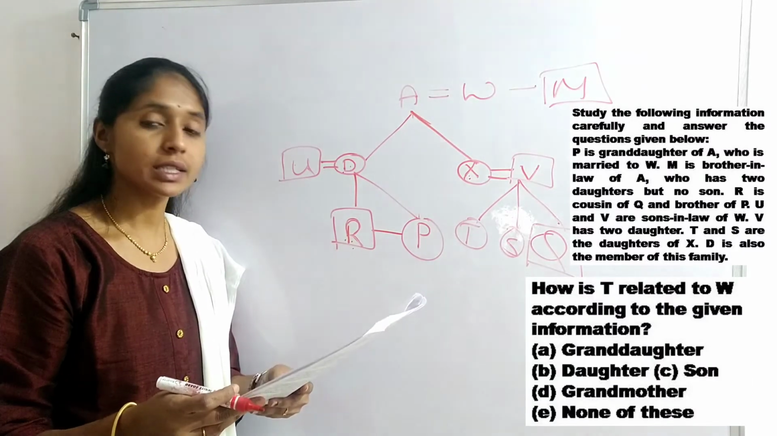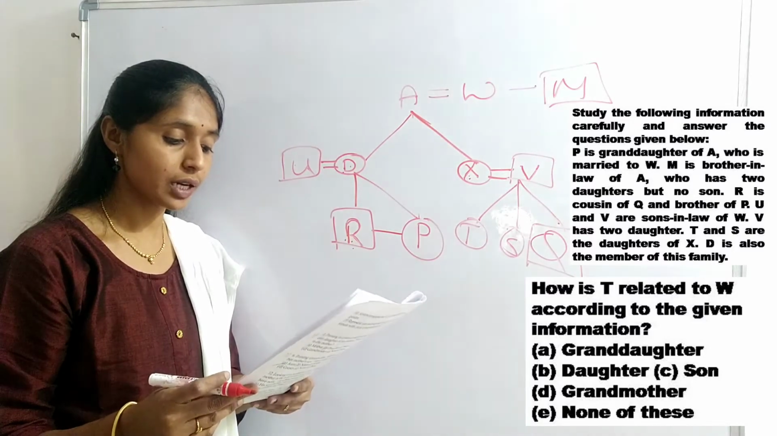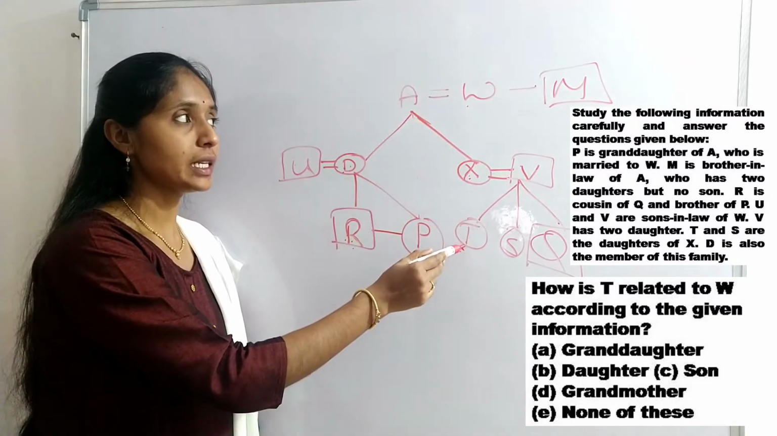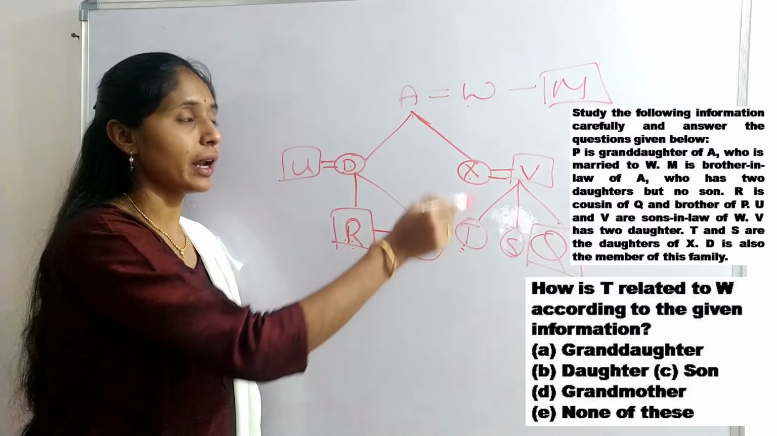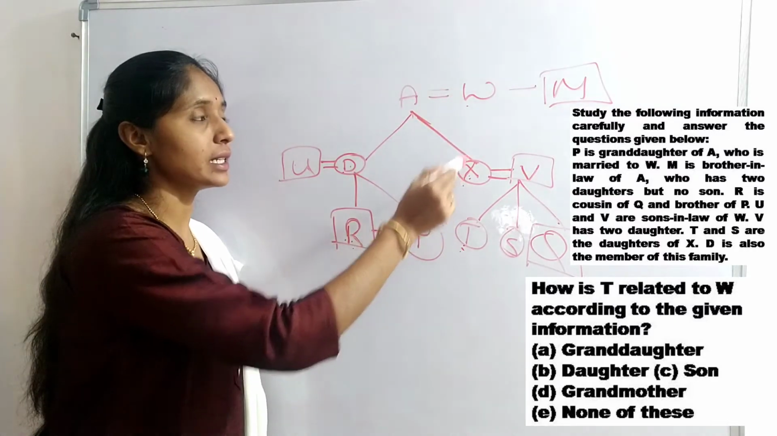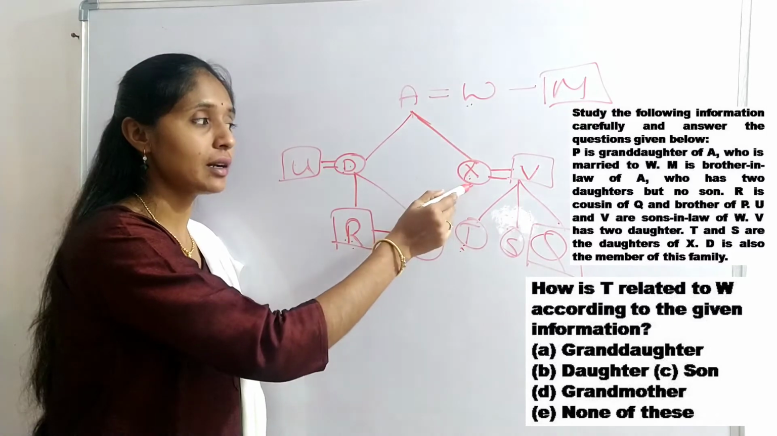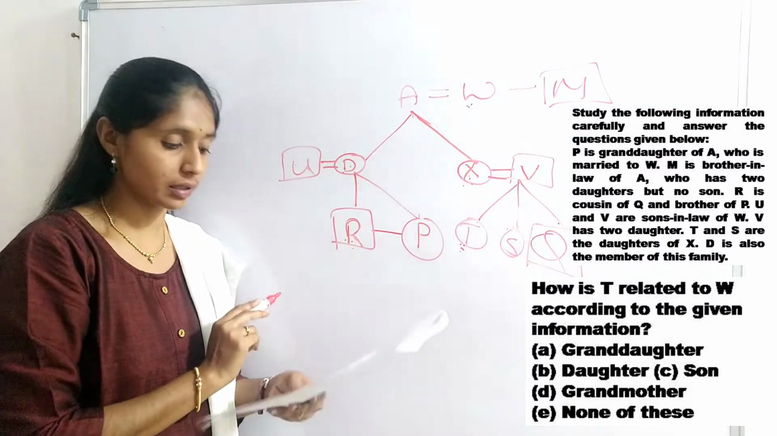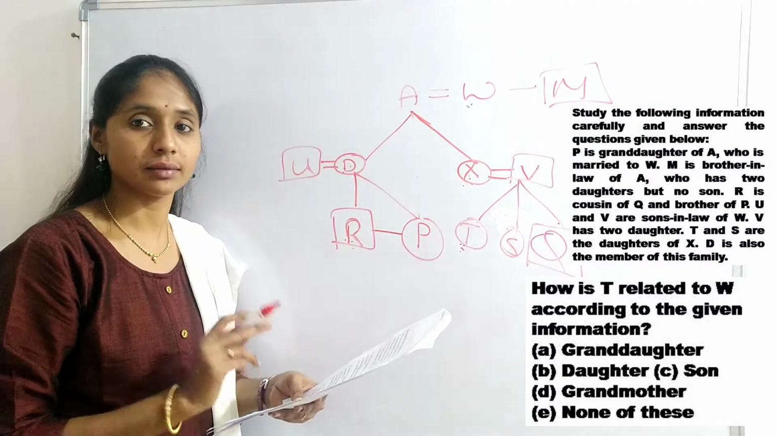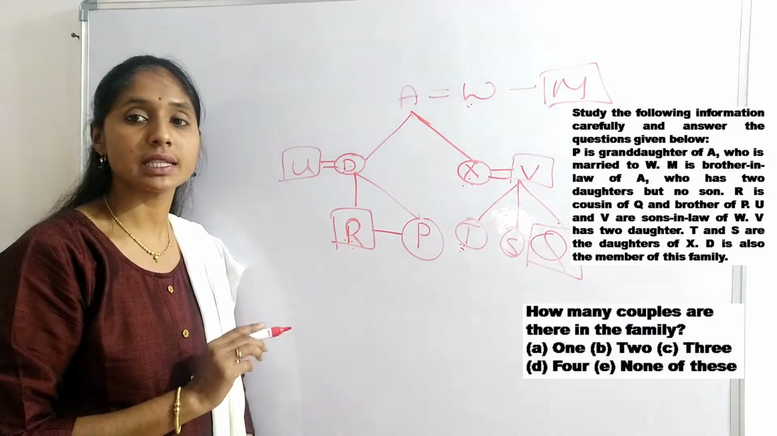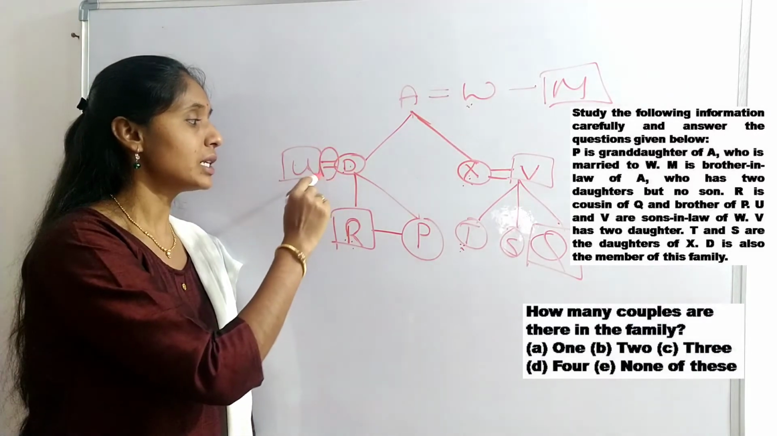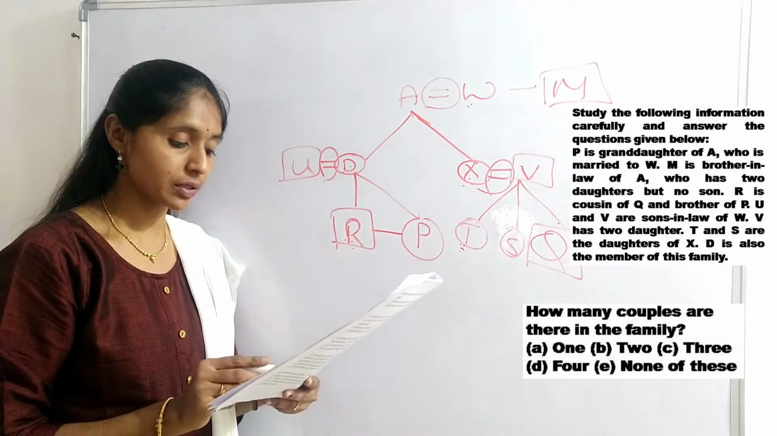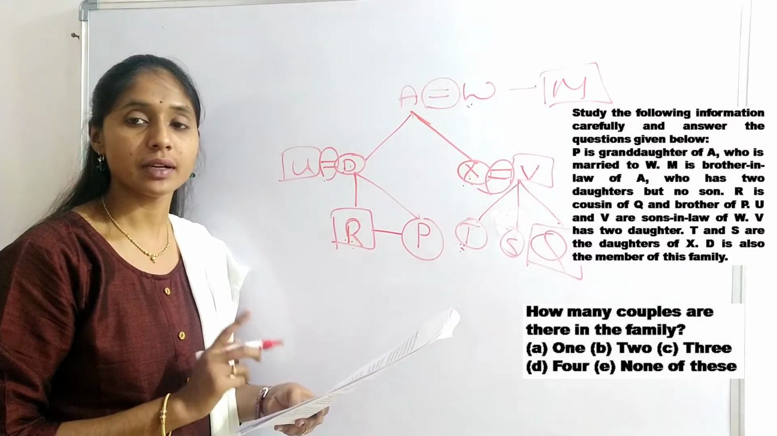Next question, how is T related to W according to the given information? Here T is the granddaughter of W. We know well X is the daughter of W. Then T is the daughter of X. So finally T is related to W as granddaughter. Option A is the right answer. Next question, how many couples are there in the family? Couple symbol is double lines. 1, 2, 3. 3 couples are there in the family. So option C is the right answer for this question.